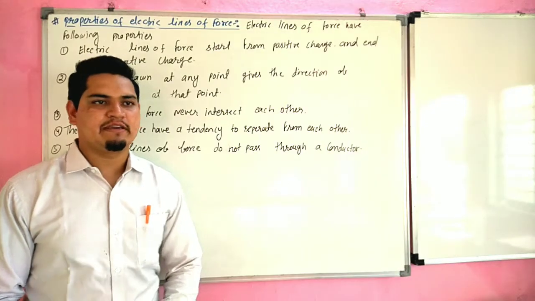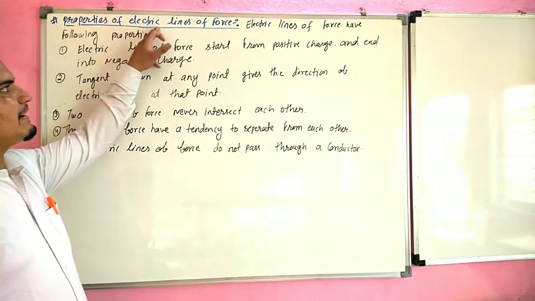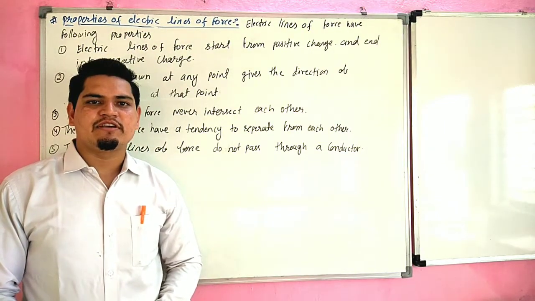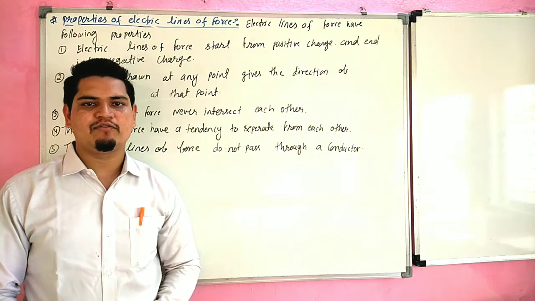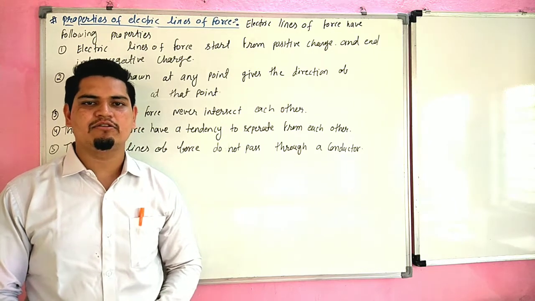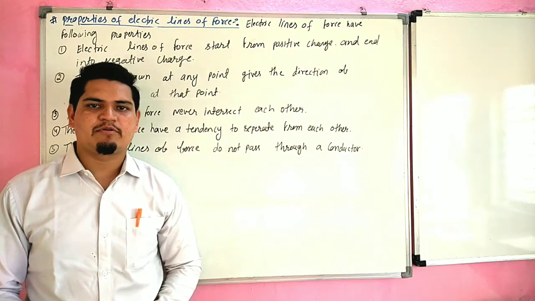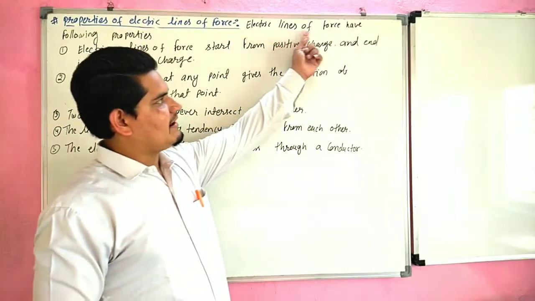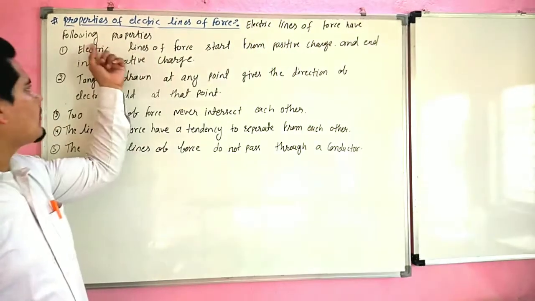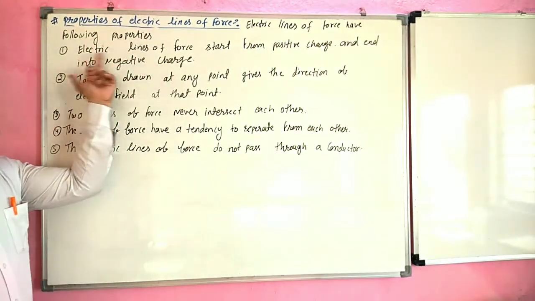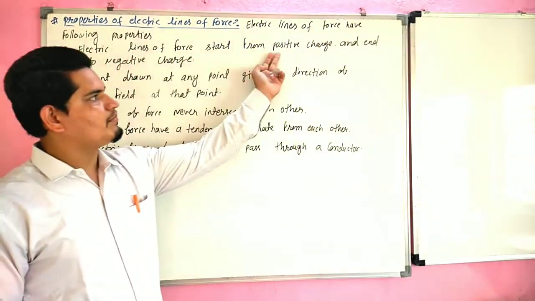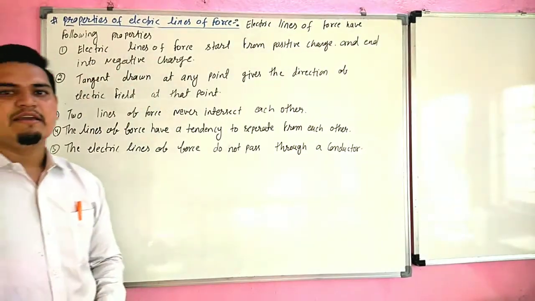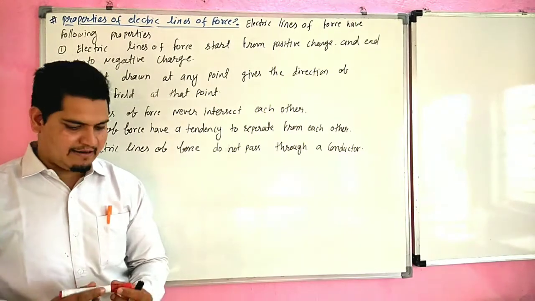Now our next topic is properties of electric lines of force. We know that electric lines of force are imaginary lines. They start from a positive charge and end in a negative charge. So what are the properties of electric lines of force? Now we have to discuss. Electric lines of force have the following properties. First, electric lines of force start from a positive charge and end in a negative charge.